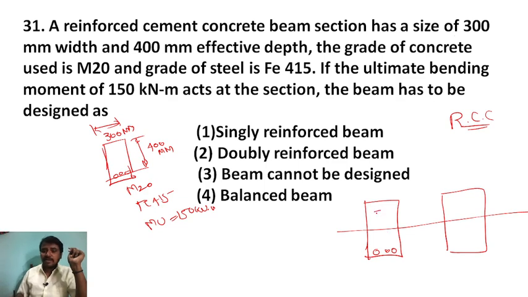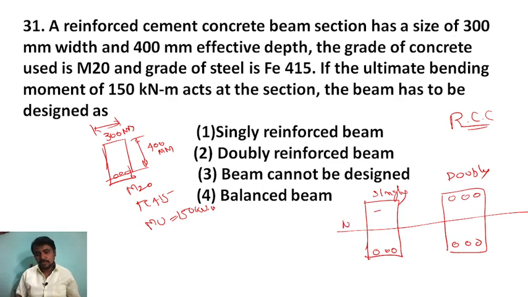If you provide steel at the bottom only, that is a singly reinforced beam. If you provide reinforcement on both the compression zone and tension zone, that is a doubly reinforced beam.